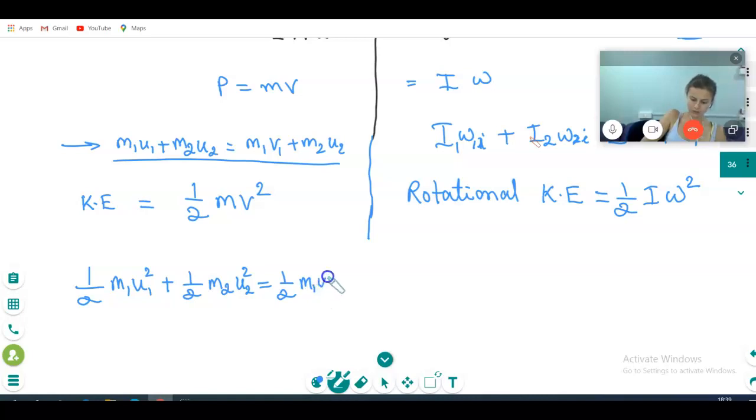Here, you can write on the left side, I will write it completely. Half I1 omega 1 square plus half I2 omega 2 square.